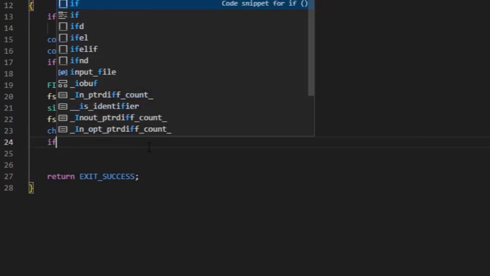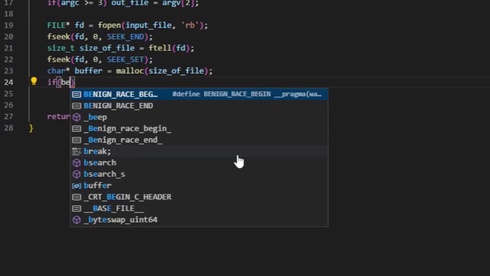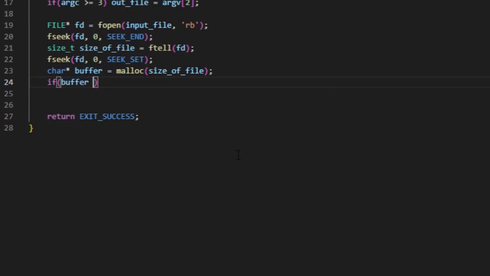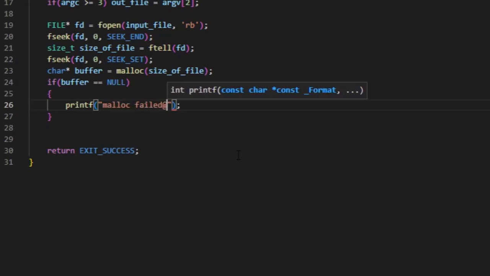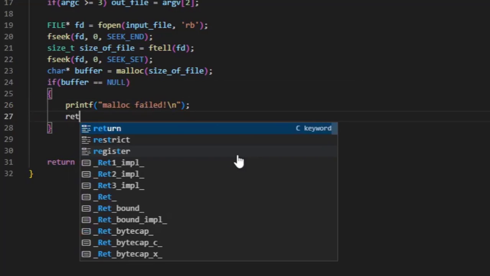Now you have to check. It is a good habit to check whether the file buffer has been allocated properly or not. Buffer equals NULL means malloc failed due to some operating system issues. So you just need to printf malloc failure. Right, this is a good habit. Now return EXIT_FAILURE.